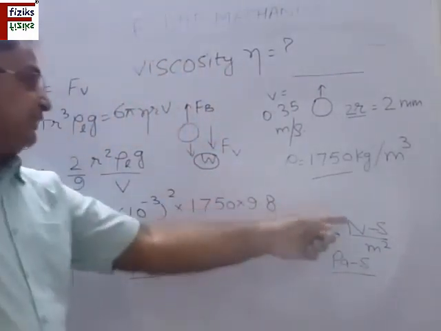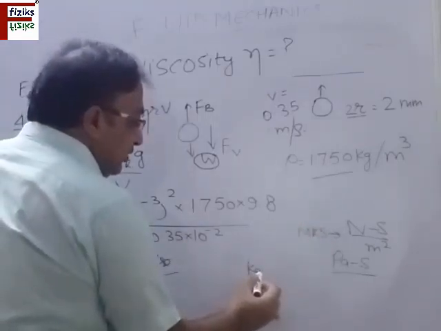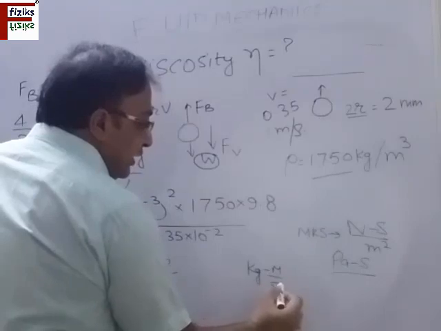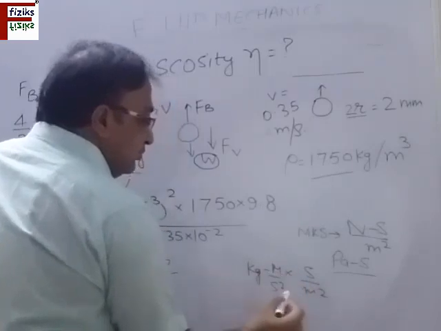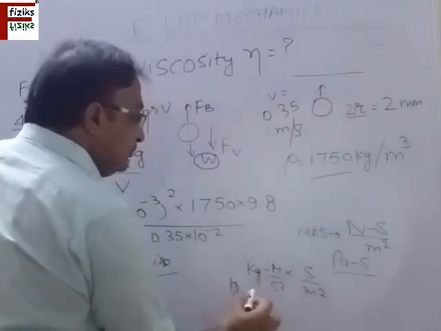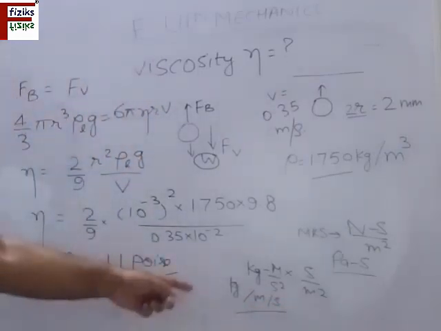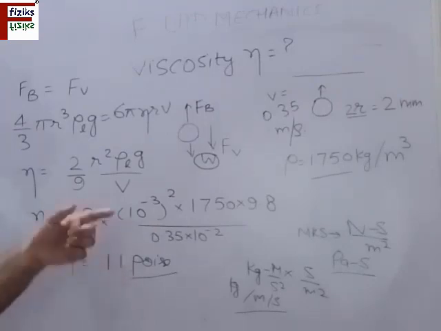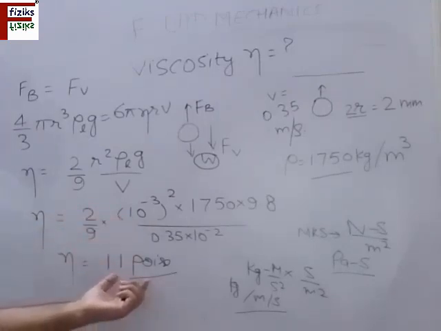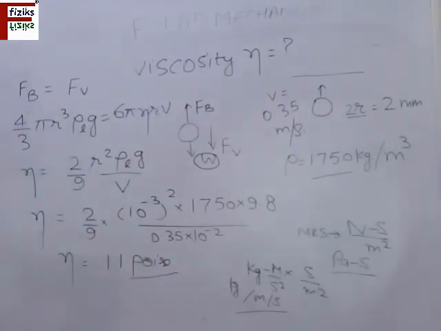If you convert this into the CGS system, 1 Newton is kilogram meter per second square, multiplied by second divided by meter square. So this will give you kilogram per meter per second. Convert this into CGS and the unit will be poise. So the dynamic viscosity of this liquid is 11 poise. The fluid has a high value of viscosity. So this is the answer. Please note it down.